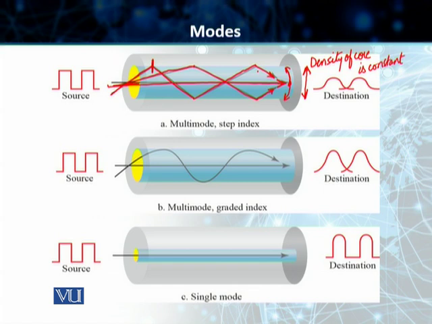Students, in this particular case, the term step index, it's called step index because it refers to the suddenness of the change in density. As soon as the ray of light hits the surface between the core and the cladding, there is a step change. There is a sudden change in the density, and that is why we call it the step index. Students, ये जो suddenness of the change है, that also gives rise to some distortion. So your multi-mode step index fibers are normally lesser expensive than your multi-mode gradient index or your single mode fibers, but they've got some distortion in them.